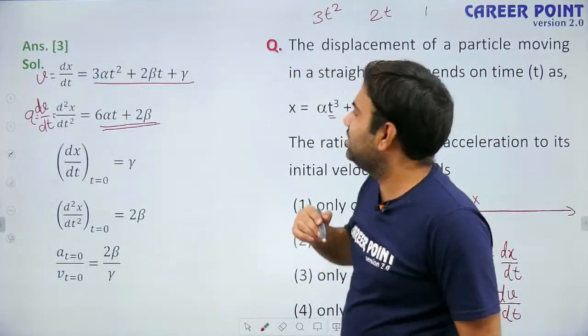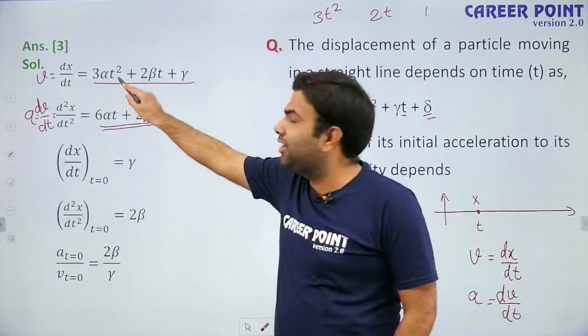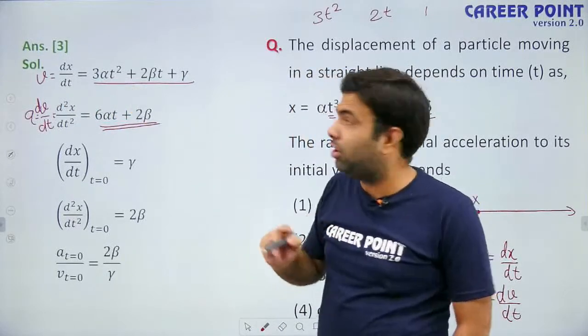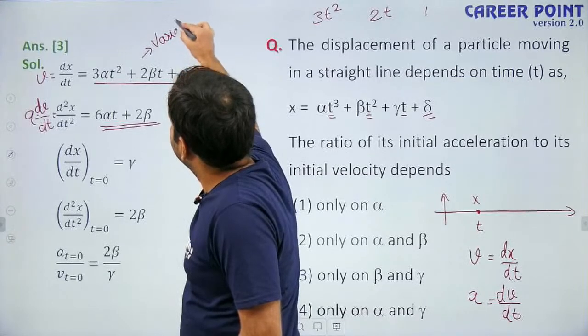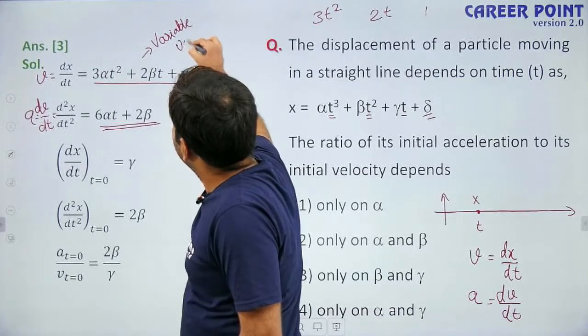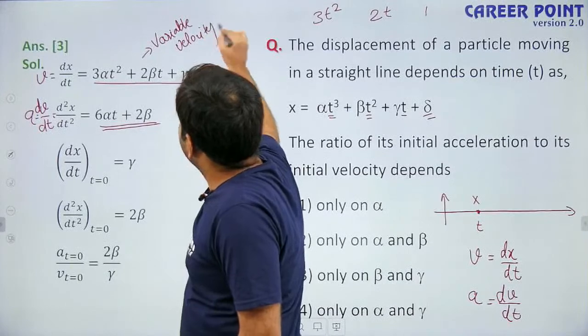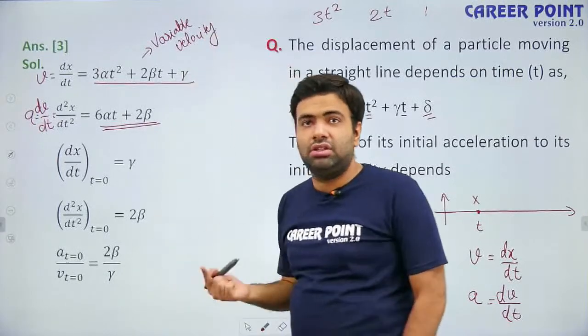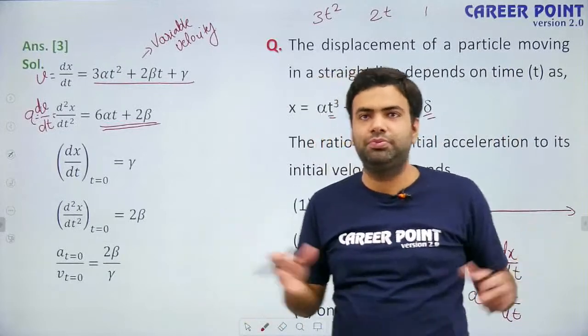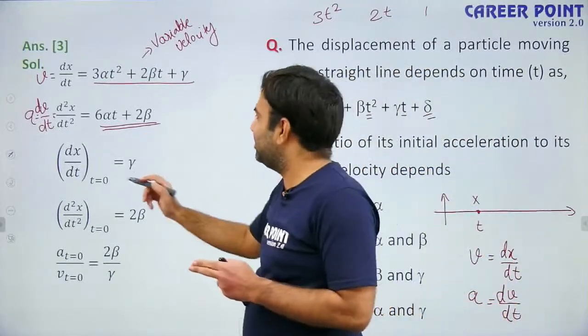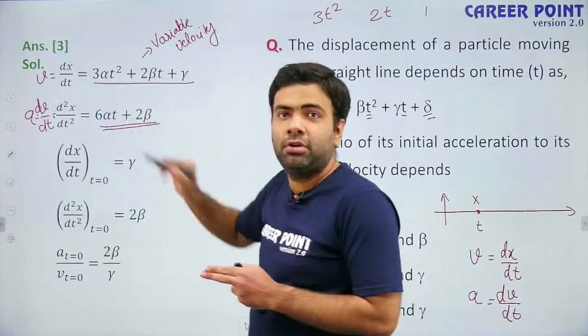So, as you can see, the velocity is dependent on time. That means velocity is not constant. This is variable velocity, that means velocity is changing. It implies acceleration is not 0, acceleration is having some value. And if you see the acceleration, acceleration is also dependent on time.